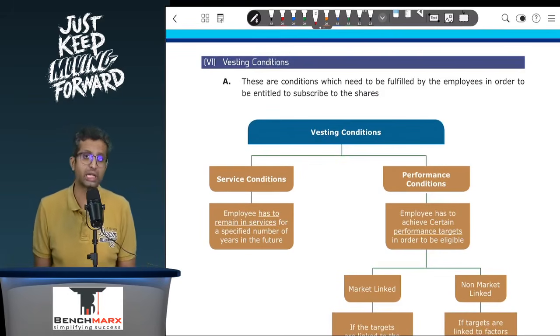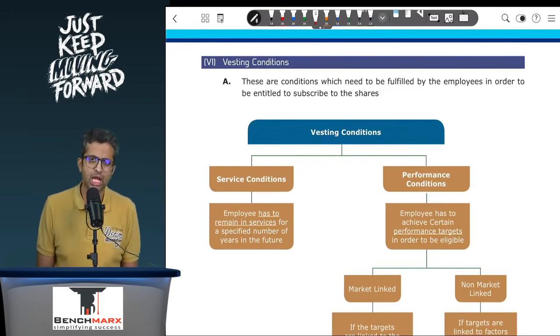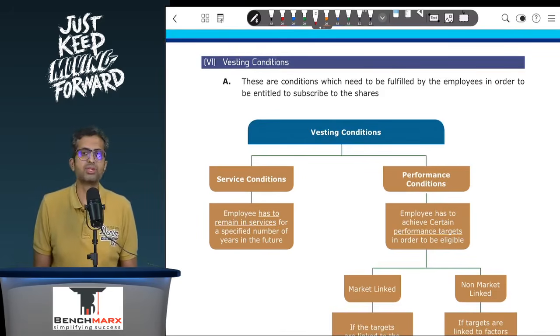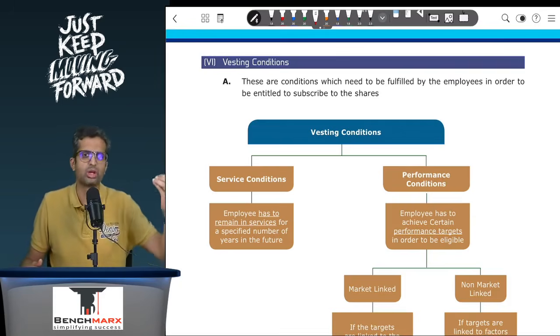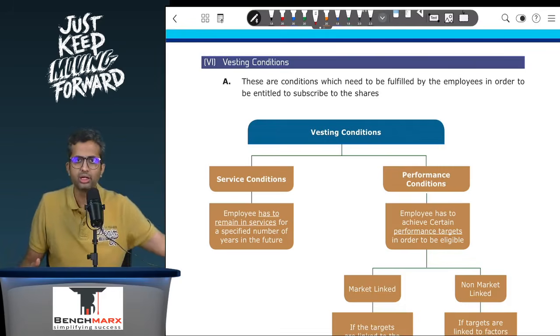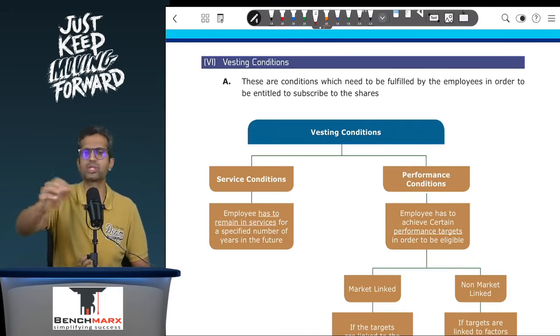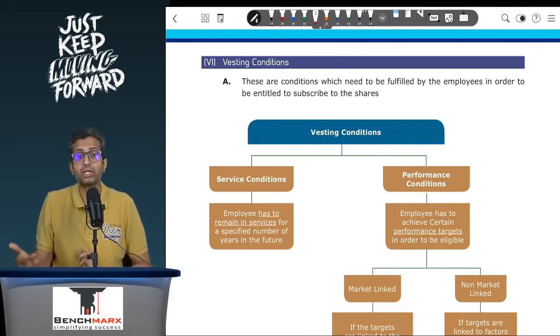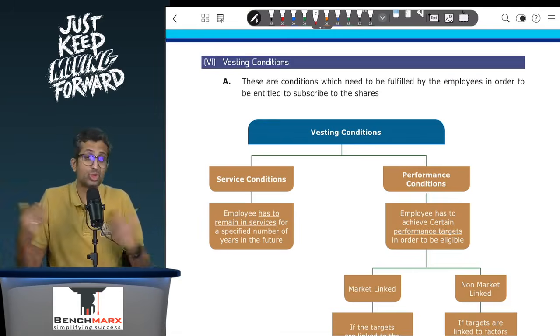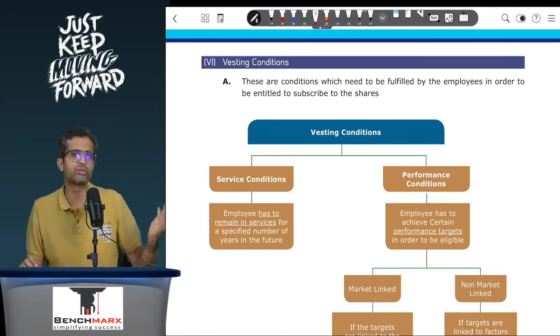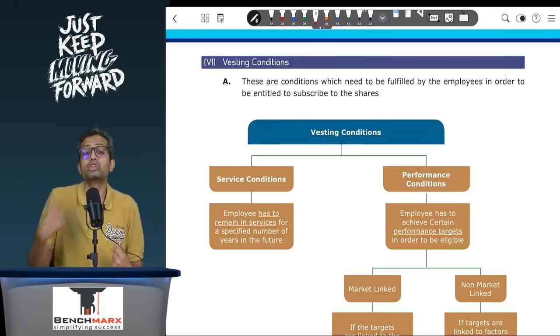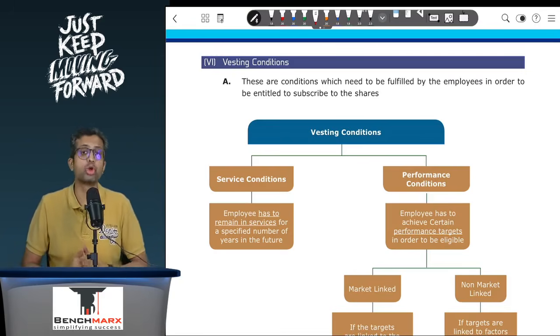Now vesting is entitlement, and in general most of the things that you study is pure service based vesting. That is, you work in the company for the vesting period, that is 3 years, irrespective of how well or how inefficient you are. If you serve 3 years, you are entitled. So that is the service condition. You give service and you get entitlement. However, it is very much possible that in today's environment, merely staying in the company and giving service is not enough. You need to even perform. So there are certain performance based conditions which may also be attached.